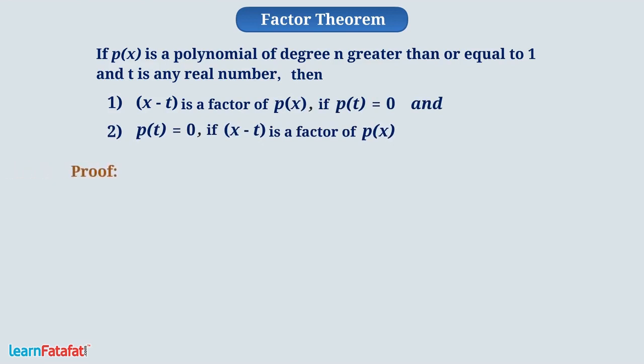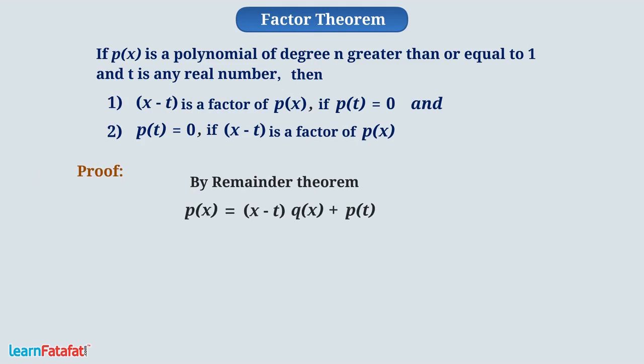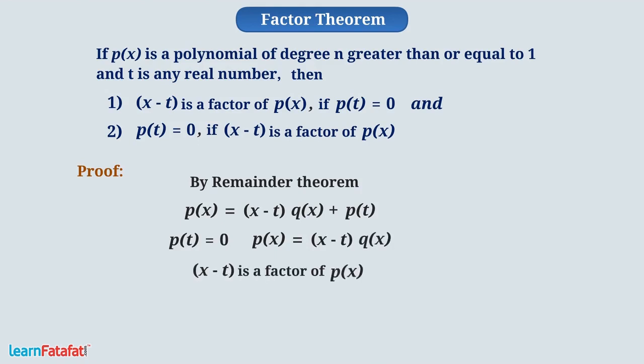Now, let's prove it. By the remainder theorem, we can represent it like this. If p of t is equal to 0, p of x is equal to x minus t, q of x. This shows that x minus t is a factor of p of x. Since x minus t is a factor of p of x for the same polynomial, in this case, p of t is equal to 0. Therefore, we have proved the theorem.